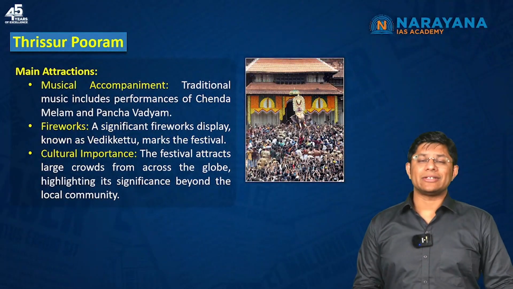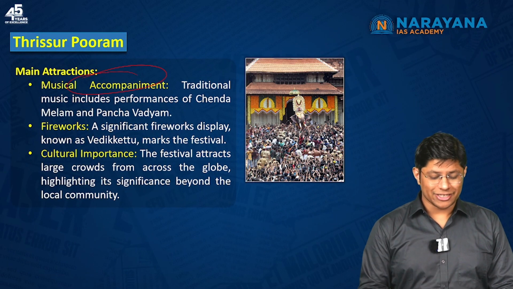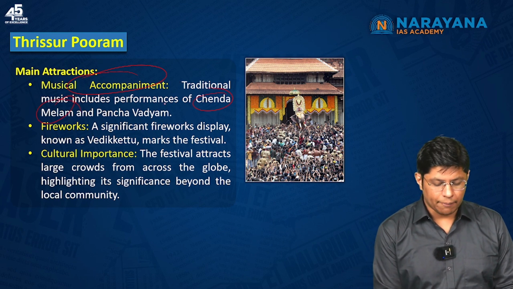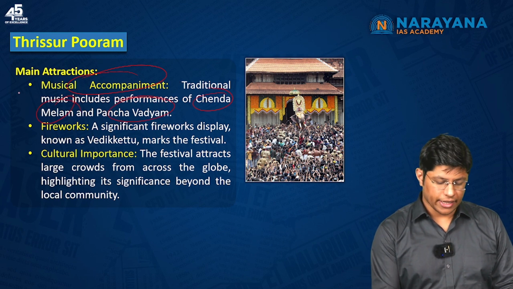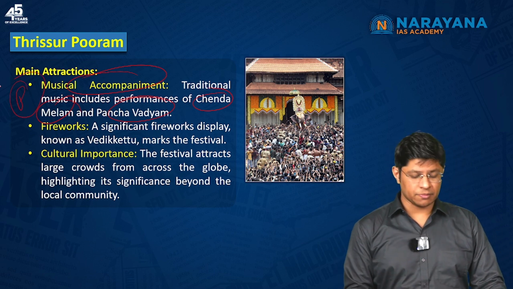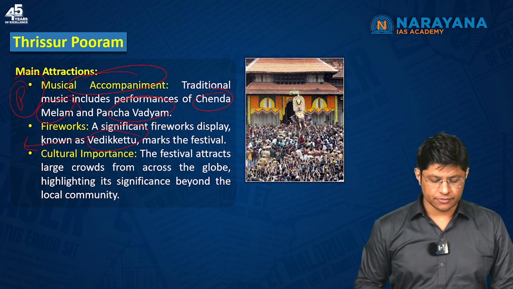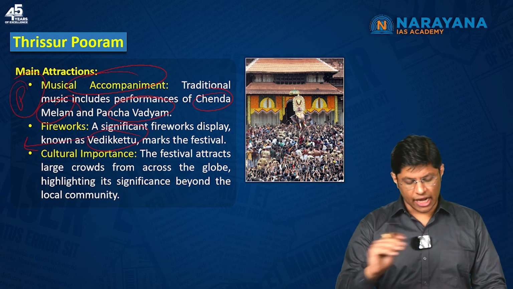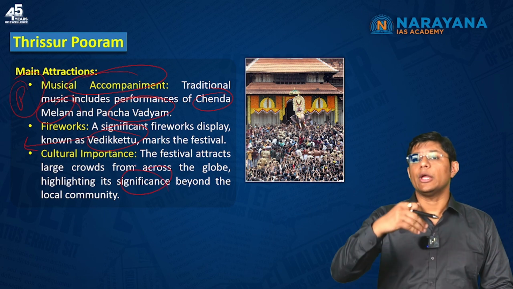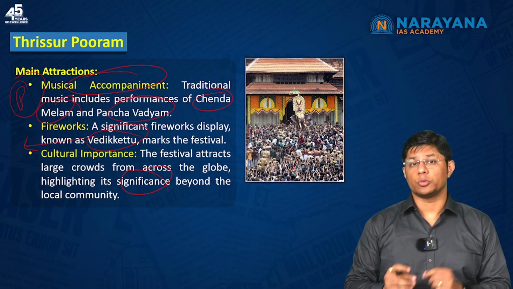Now, which are the main attractions in the festival? First is the musical accompaniment. The traditional music includes the performance of Chenda, Melam and Pancha Vadiyam. Again, a very important point for your prelims. Then a significant firework display known as Vediketu. Again, a point for your prelims. Then, again, this festival attracts a large number of people across the globe, highlighting its significance beyond the local community. So, I hope, students, you understood what Thrissur Pooram is.